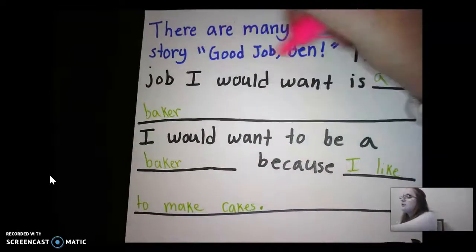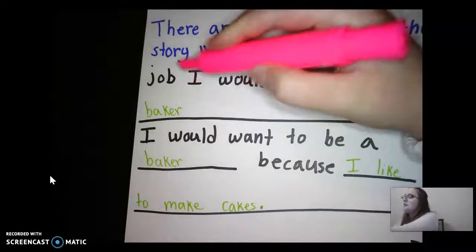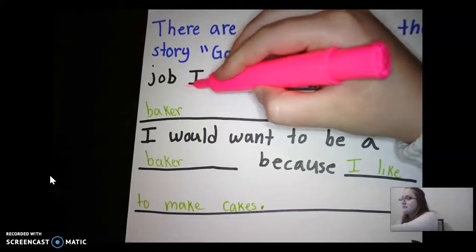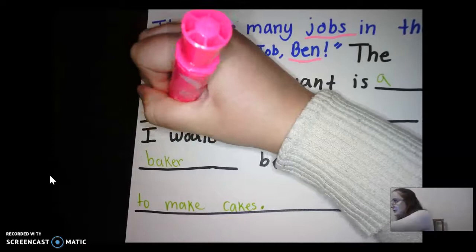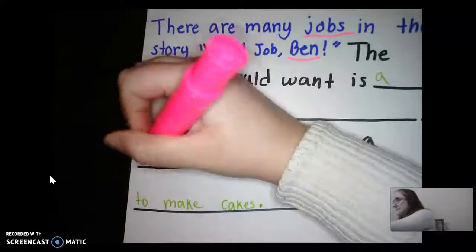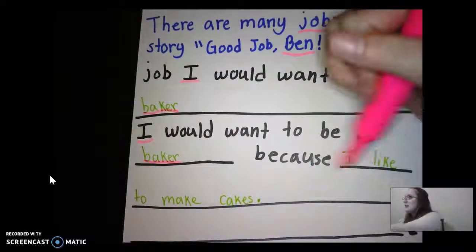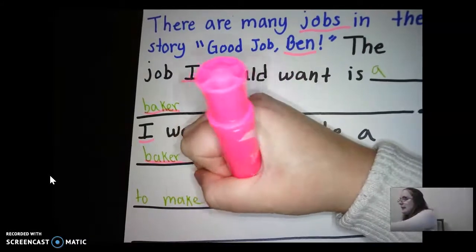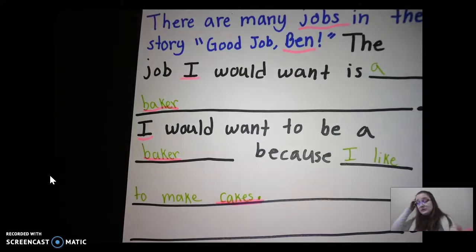In the story, good job, Ben. Ben is a person. The job I would want is a baker. I would want to be a baker, because a baker is a person, because I like to make cakes. And remember, cakes are a thing. So you're just going to underline all your nouns, person, place, and things.